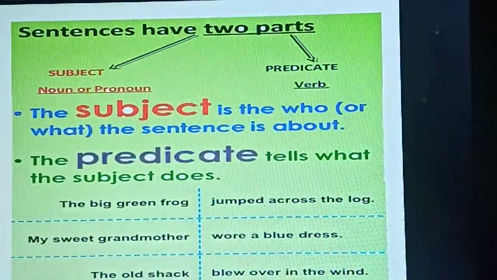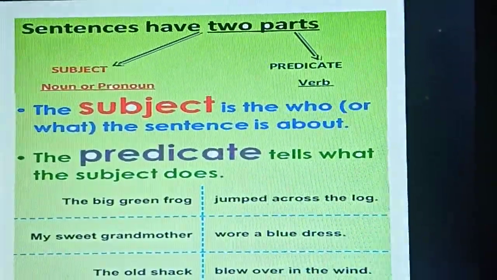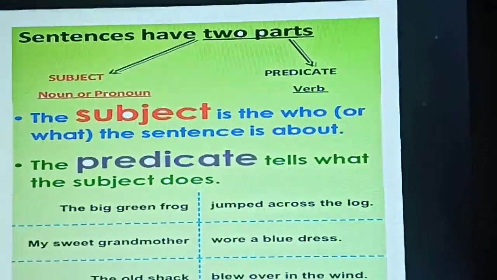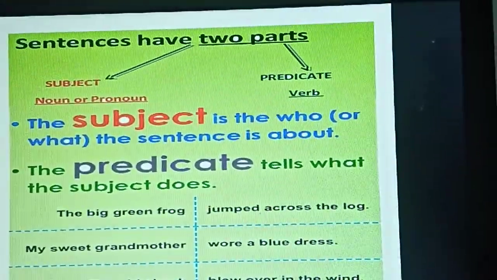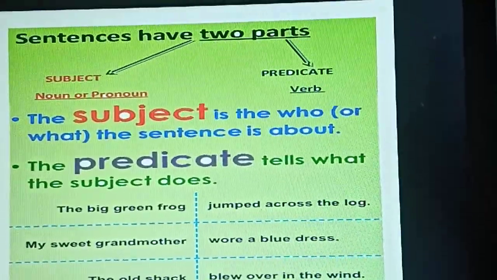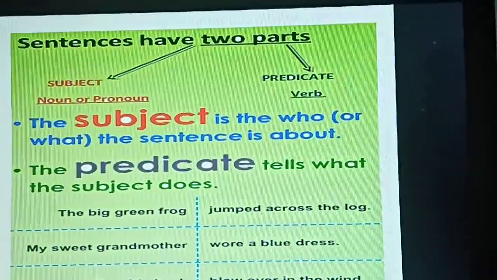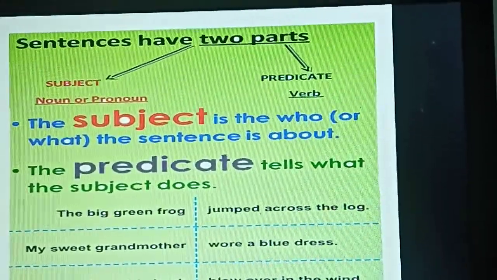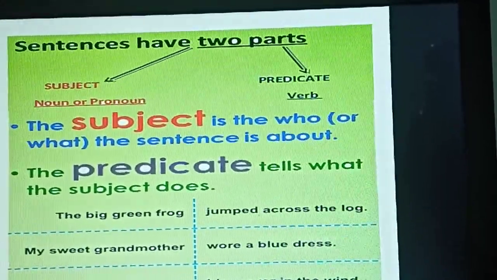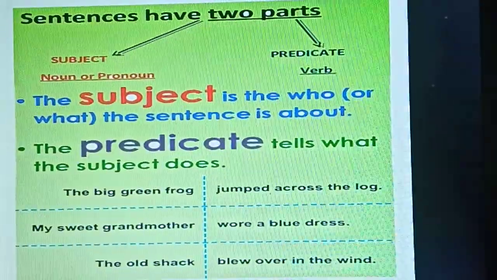The big green frog jumped across the log. So who jumped across the log? The big green frog. So that is the subject. What does the big green frog do? It jumped across the log. That is the predicate. Do you understand now?